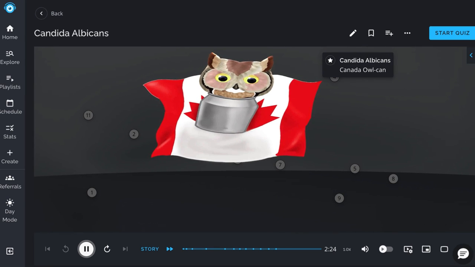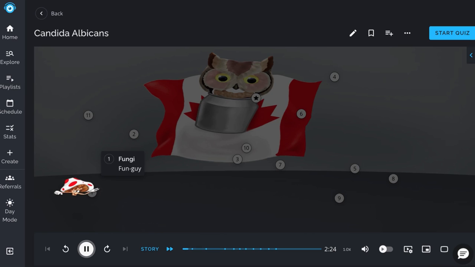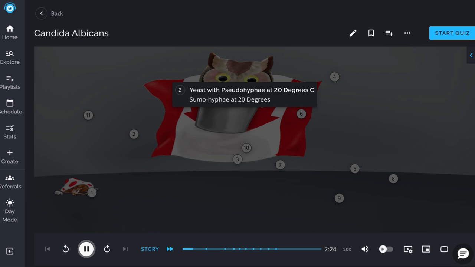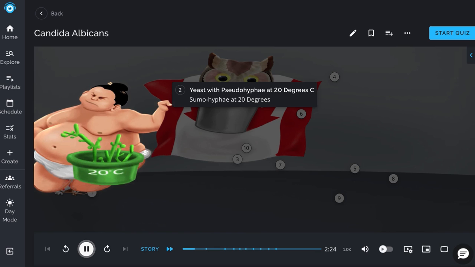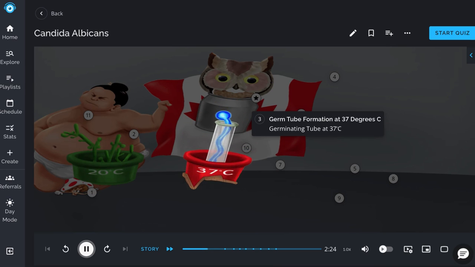Candida albicans, portrayed by the Canadian owl can, is a fungus, shown by the fungi, that causes opportunistic infections in humans. Growth patterns in culture differ based on ambient temperature. When cultured at 20 degrees Celsius, it grows as yeast and can shift to pseudohyphal growth, portrayed by the sumo growing hyphae from the pot labeled 20 degrees. At 37 degrees, however, the fungus demonstrates germ tube formation, illustrated by the germinating tube at 37 degrees Celsius.